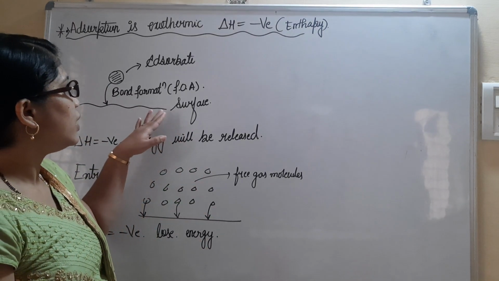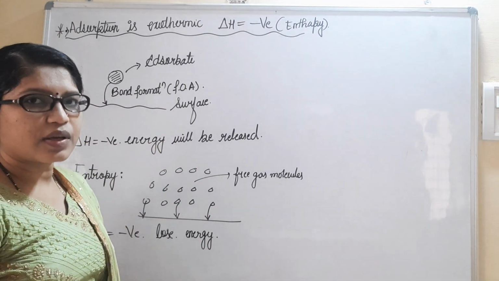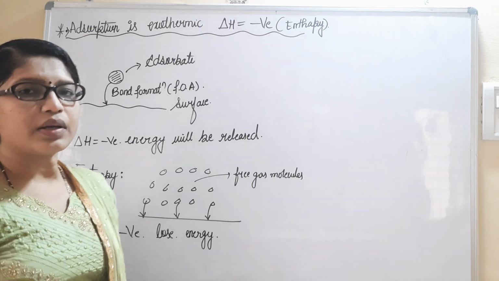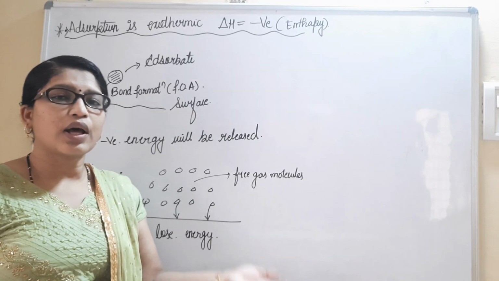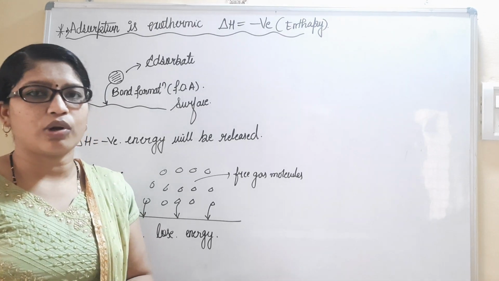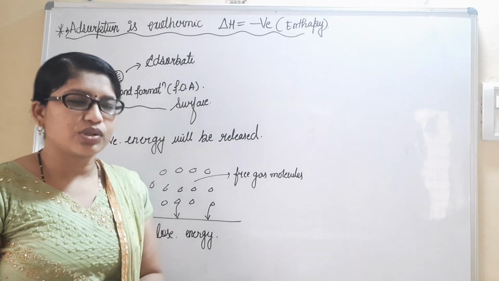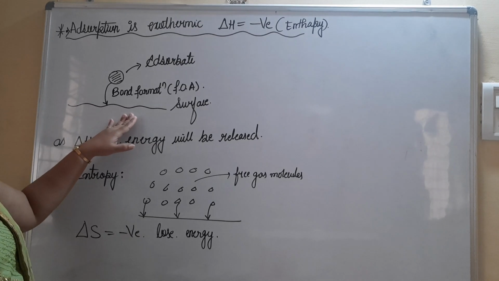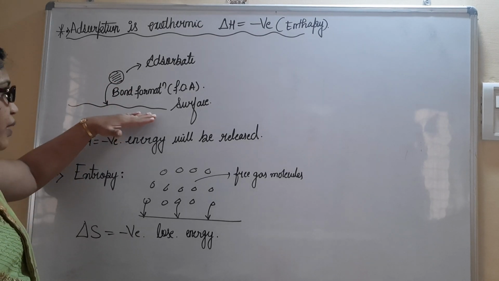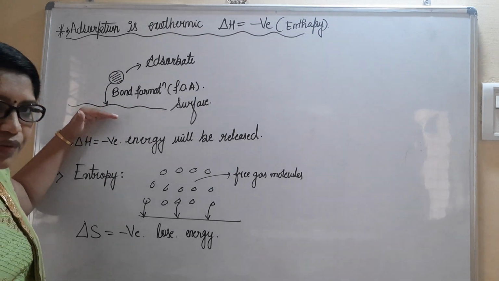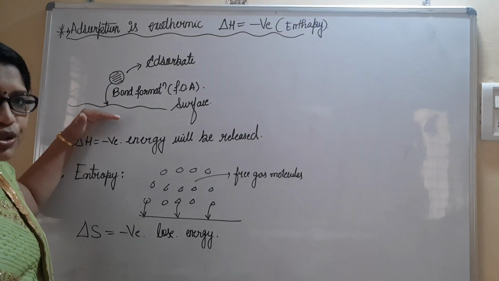We can consider it as the adsorbent. The surface is always the adsorbent. It provides the place for the accumulation of adsorbate molecules to carry out the adsorption process. Here these solid molecules coming onto the surface are trying to adhere to the surface of the adsorbent.